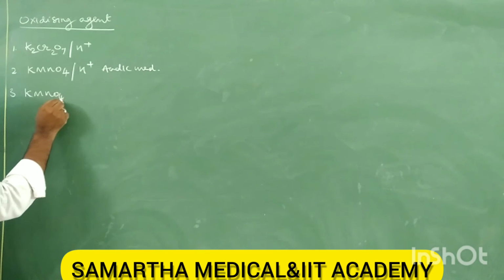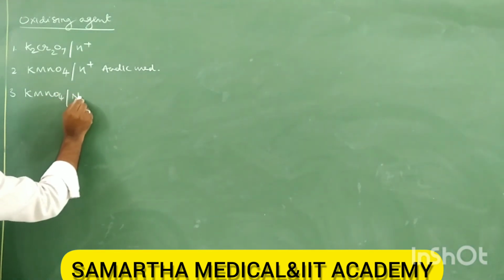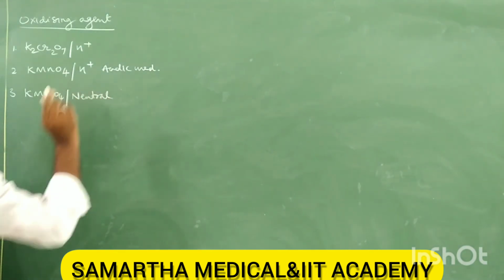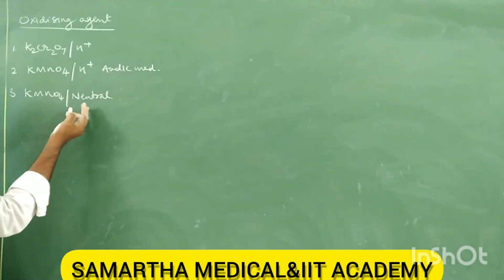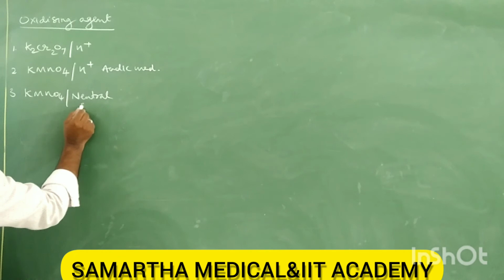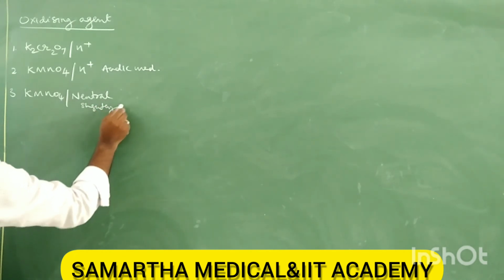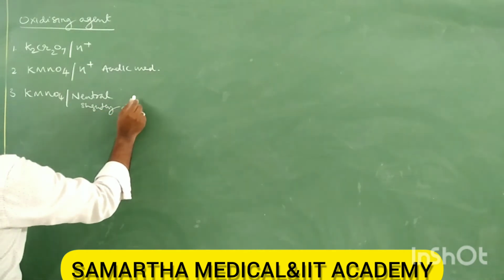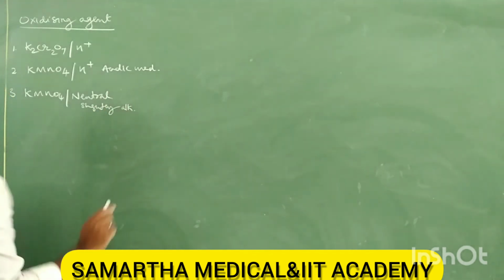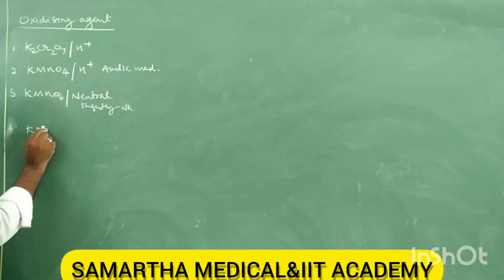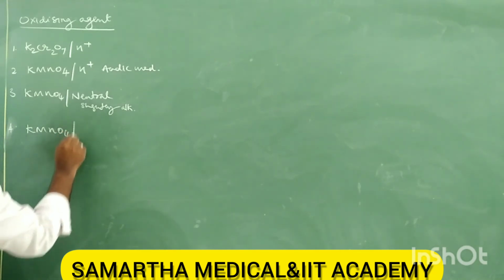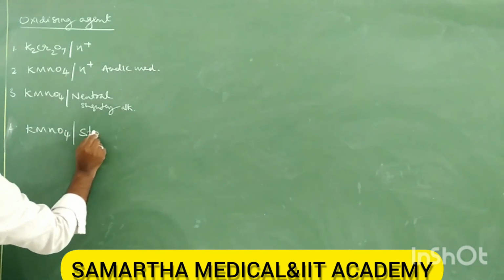KMnO4 in neutral medium, or else you can take slightly alkaline medium, neutral or slightly alkaline medium. So this is a good oxidizing agent. 4th one, KMnO4 potassium permanganate can also act as an oxidizing agent in strong alkaline medium.